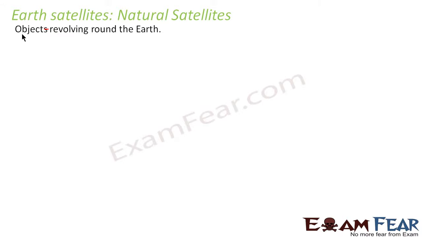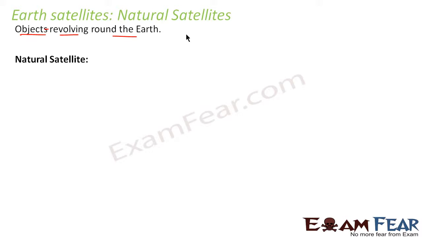What is an Earth satellite? Any object revolving around the Earth is termed as Earth satellite. For that matter, when we talk of the term satellite, it would mean any object which is revolving around a planet. So when I say Earth satellite, it would mean objects revolving around the Earth.